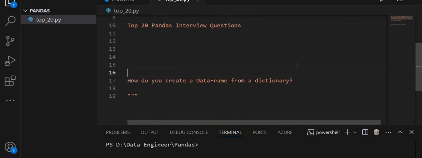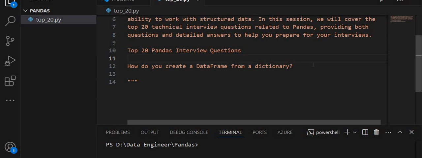So the first one, how do you create a data frame from a dictionary? So the question is 1. How do you create a data frame from a dictionary? Let's solve this first. Let's create a simple example.